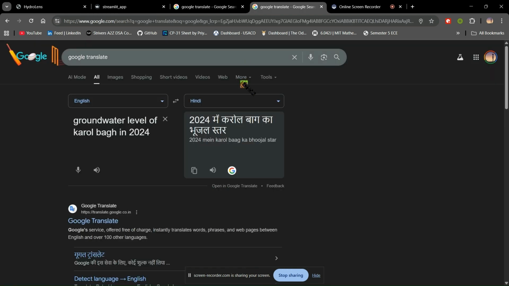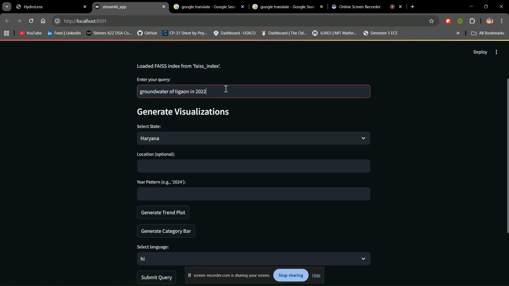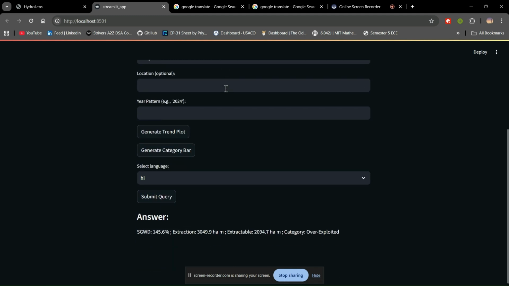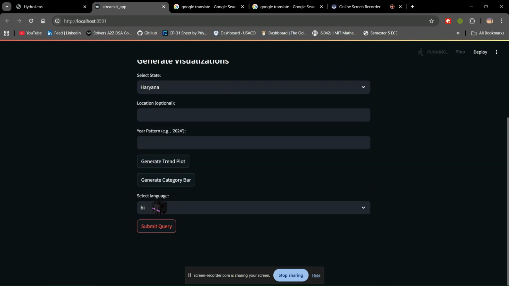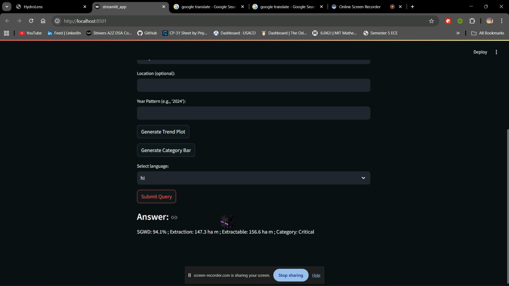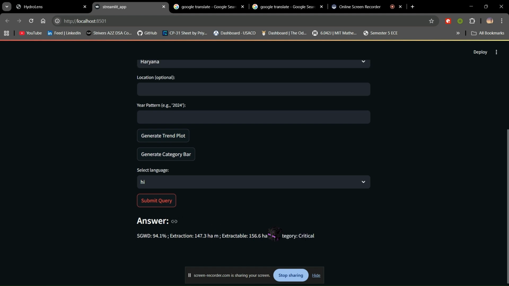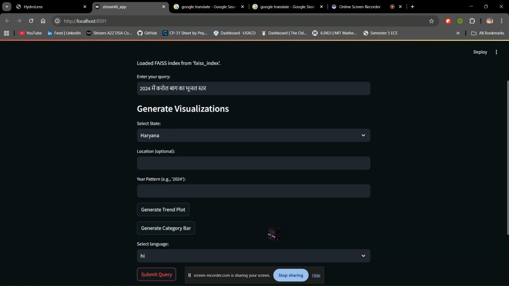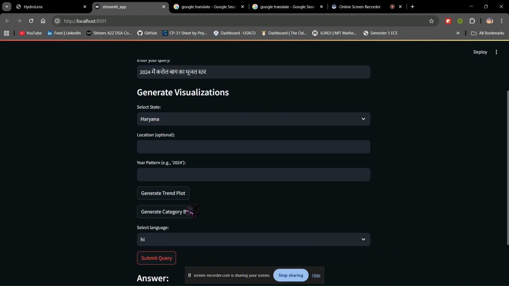Now let's ask for a Hindi query. Karol Bagh is another block in Delhi. Here we have it, the data. So as we can see, there are different answers for the different inputs of the queries.